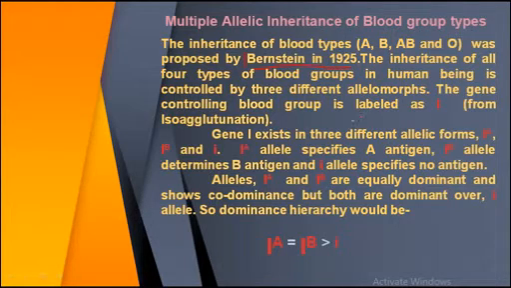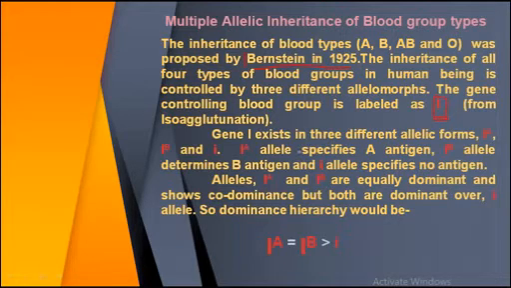So the gene controlling blood group is labeled as I. The I has come from isoagglutination. Isoagglutination is the clumping of RBC by agglutinin or antibody in the serum of the same blood or same species. So the gene which controls the blood group formation is known as capital I.